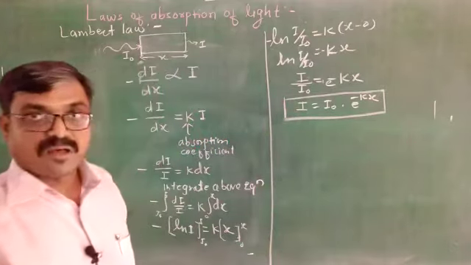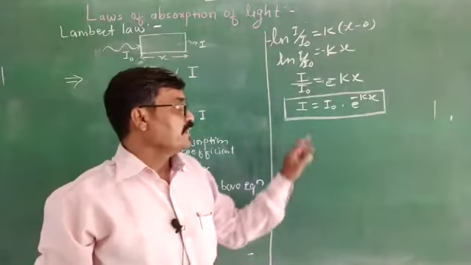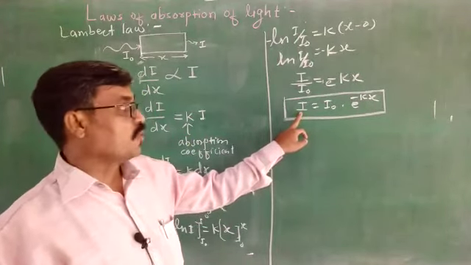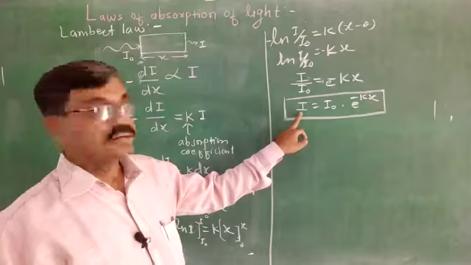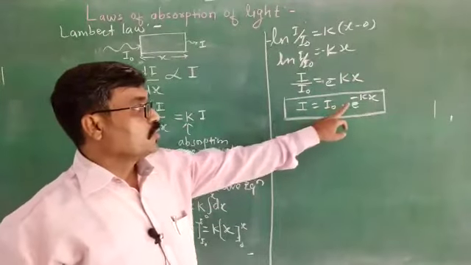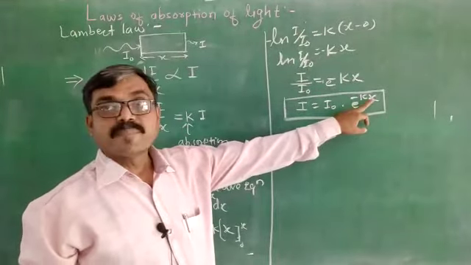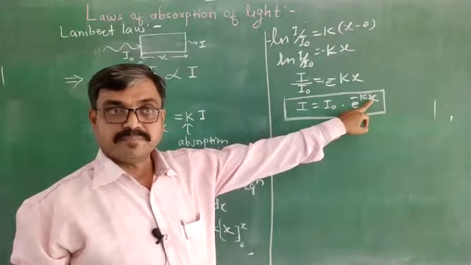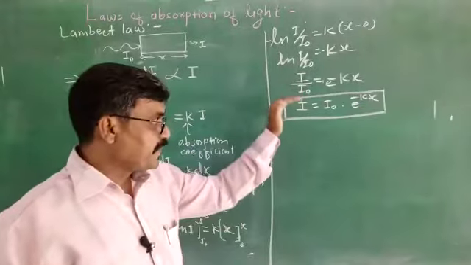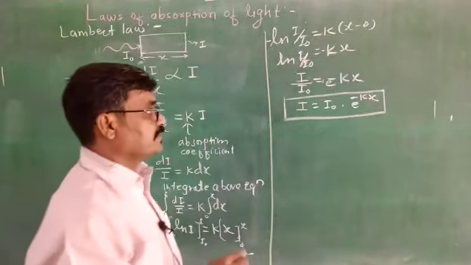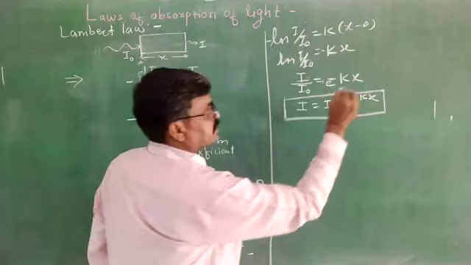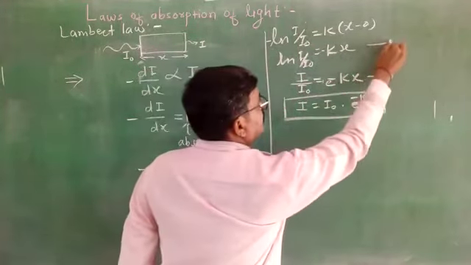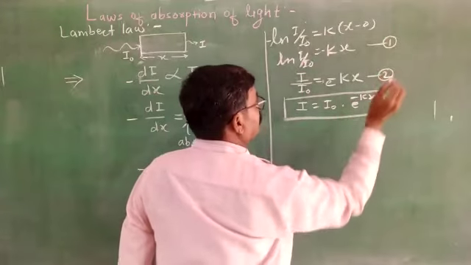According to Lambert's law, the exponential decrease in the intensity of monochromatic light is due to the increase in the thickness of the absorbing medium. And if we solve this further, suppose this is our equation 1 and this is our equation 2.